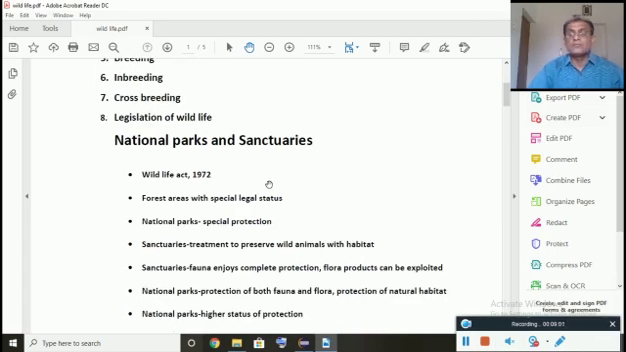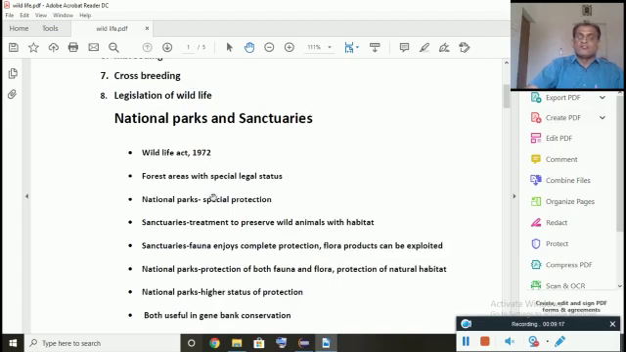Now let me tell you about these national parks and sanctuaries, which may be asked for 5 marks. These national parks and sanctuaries are established as per the Wildlife Act 1972. A forest area with special legal status, that means some forest areas have some kind of special legal status. Certain steps are taken to maintain them, to protect them and also to promote them.